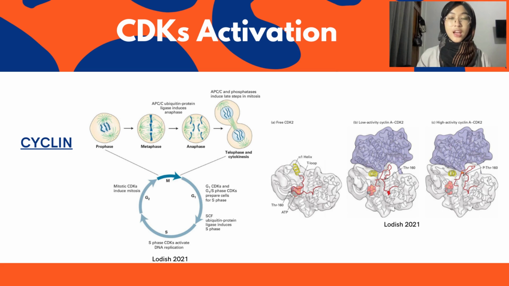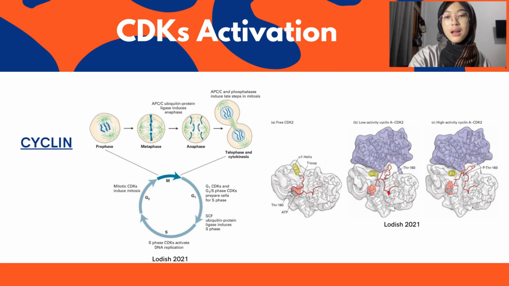So the CDK activation. The CDK is not active in the monomeric form, so it has to bind to a certain protein that can activate it. That is called a cyclin. This cyclin will activate the CDK and the CDK will trigger a stage in the cell cycle.